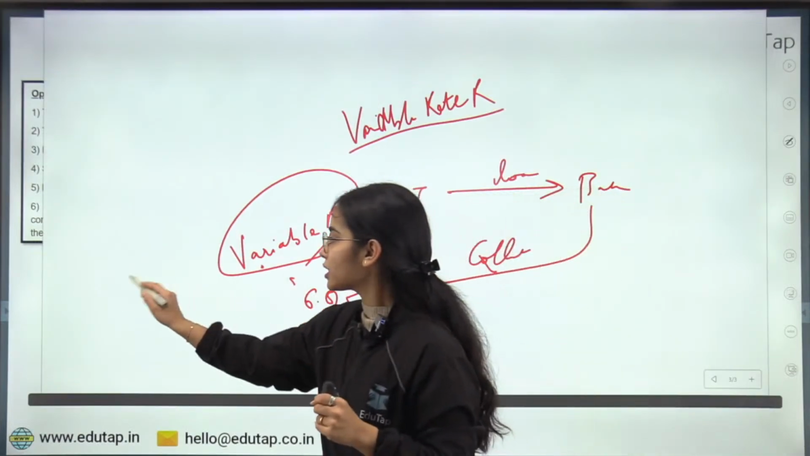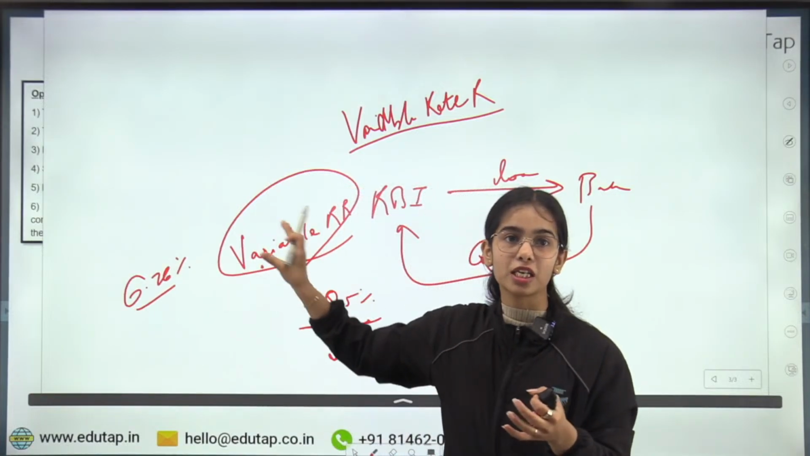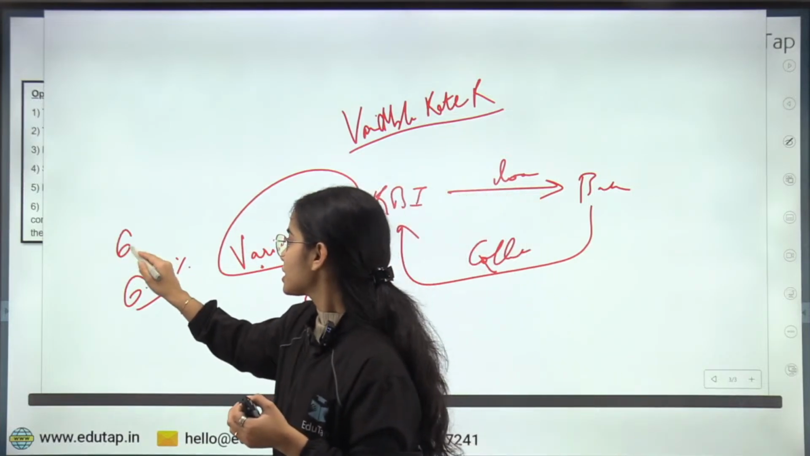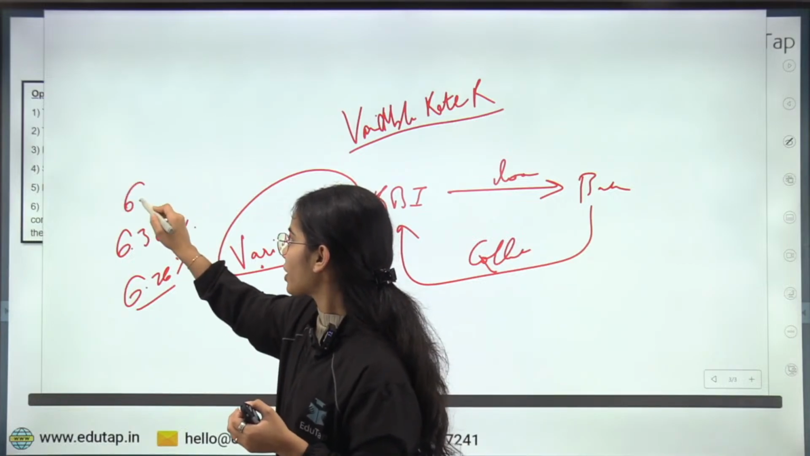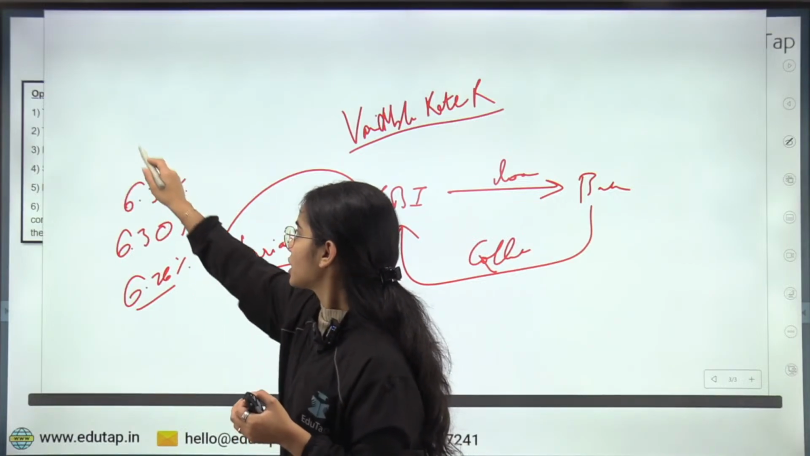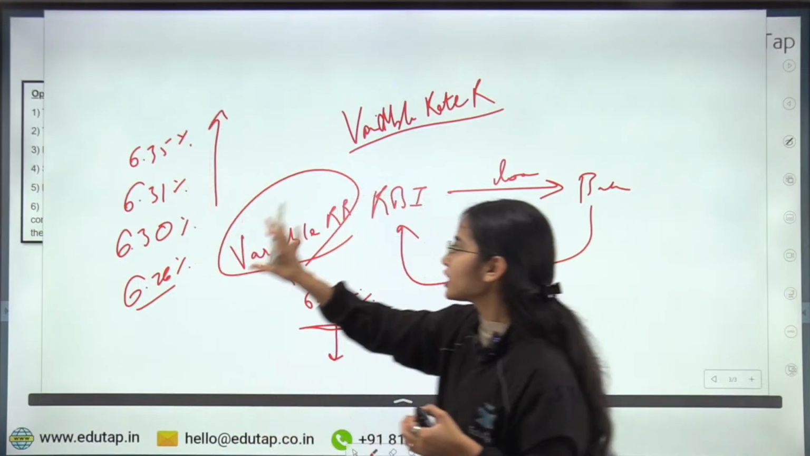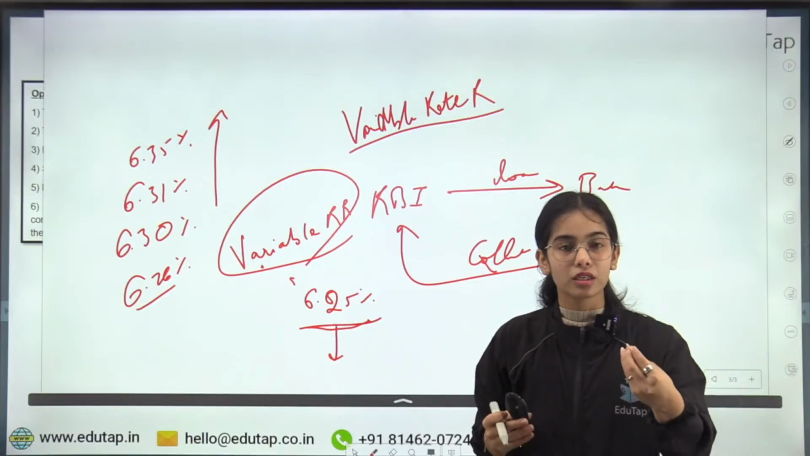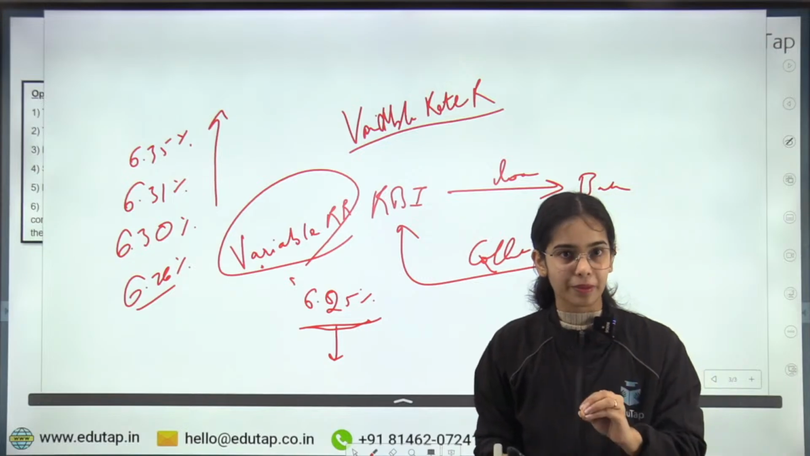So banks can take the money from the RBI under the variable repo rate. Let's say they are bidding at 6.26%, 6.30%, 6.31%, 6.35%, and so on and so forth. Under the variable repo rate, the banks can bid at what rate they will be ready to take the loan from the RBI.